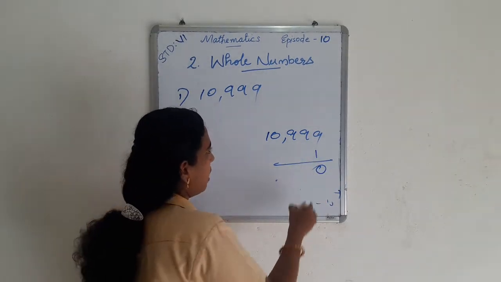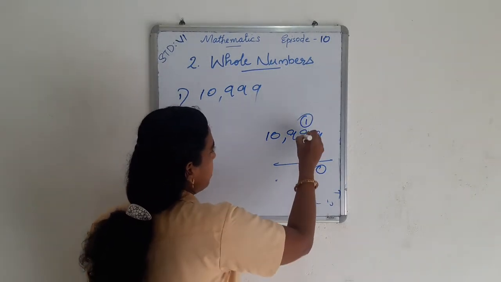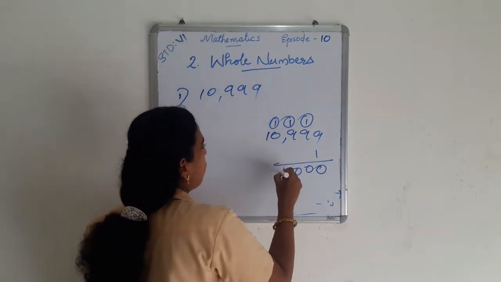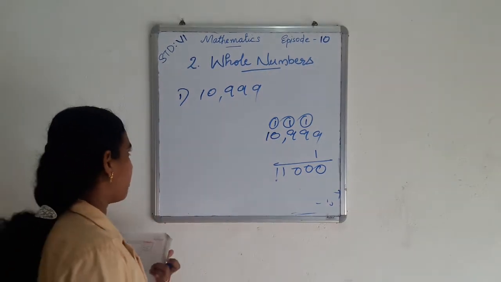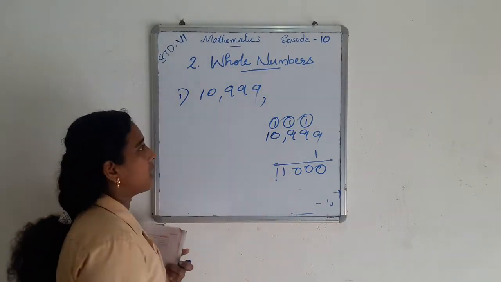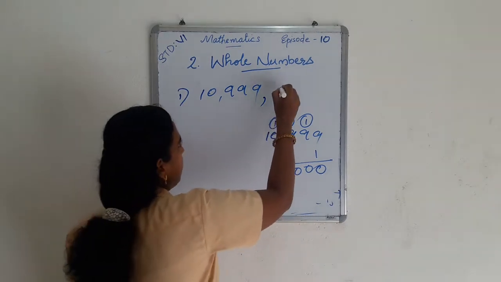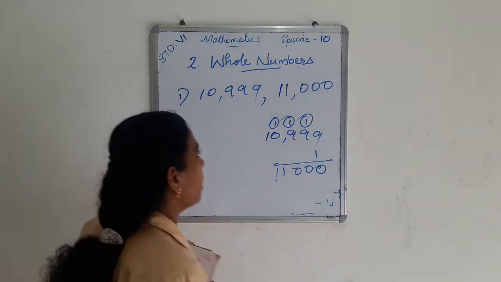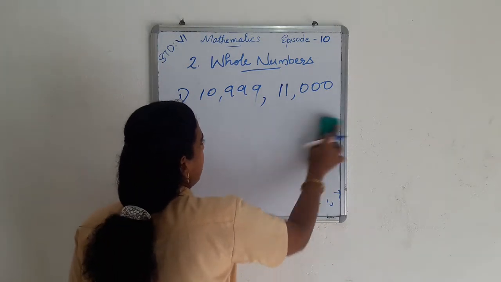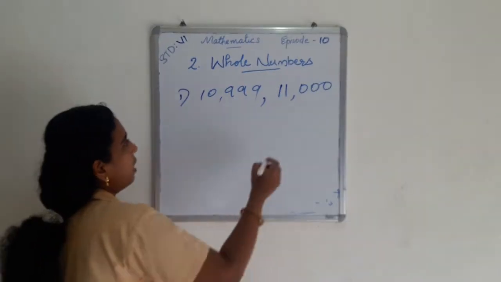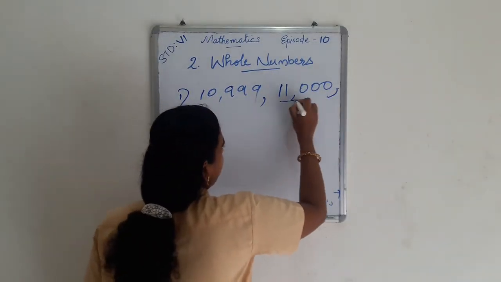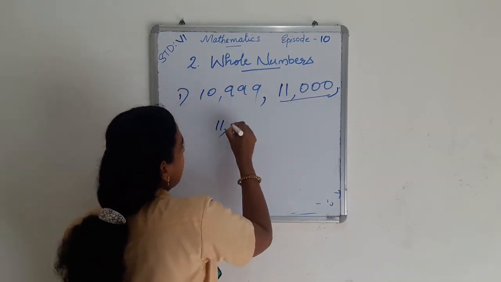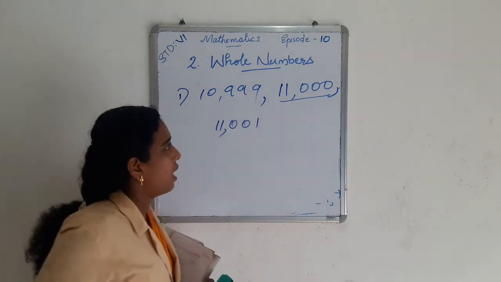Here 9 plus 1 is 10, then remainder 1, 9 plus 1 is 10, remainder 1, and so on. Then we get 11,000. We add 1 to 10,999 and get 11,000. And we also find three natural numbers that come just after 10,999. We also add 1 to 11,000 to get the next natural number. Adding 1 to 11,000, we get 11,001.